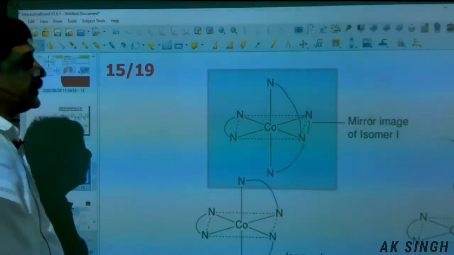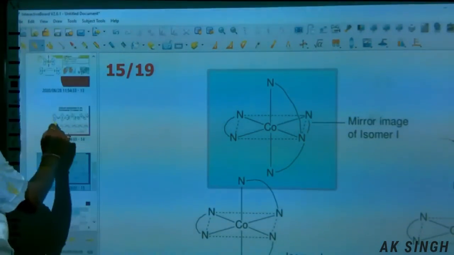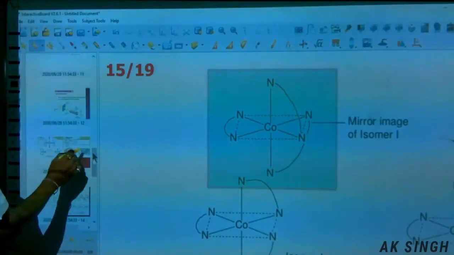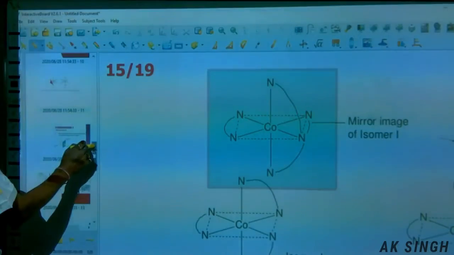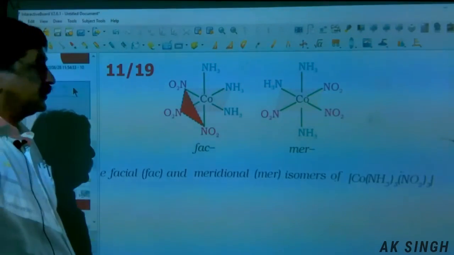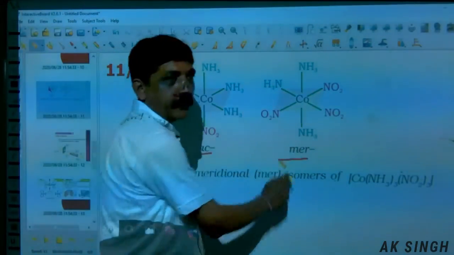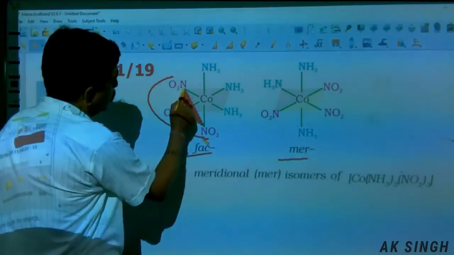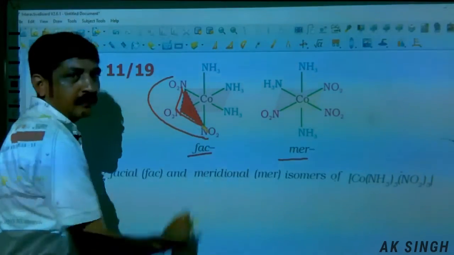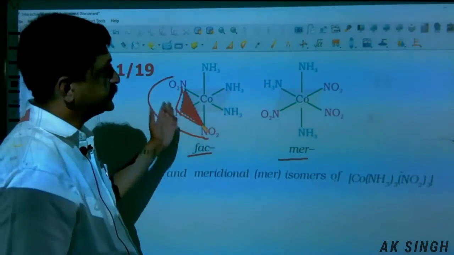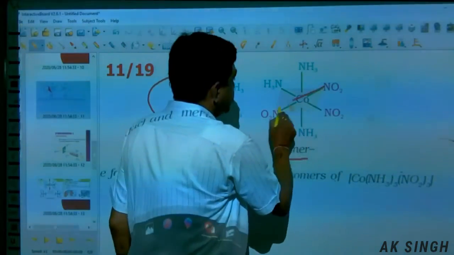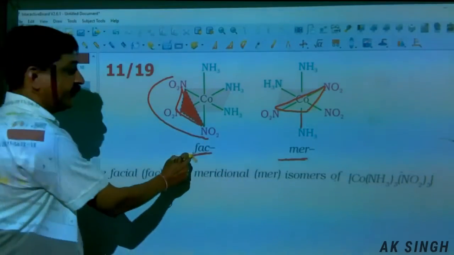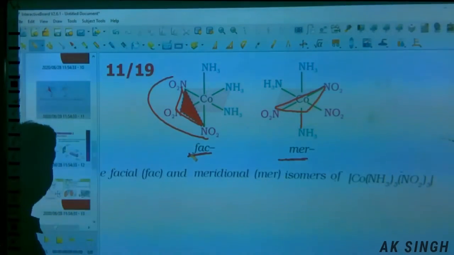Let us see a few more examples. This one is facial, this is meridional. The 3 ligands on the same side, and this one is adjacent to this one. So this becomes meridional and this is facial. It is given in the NCERT book.